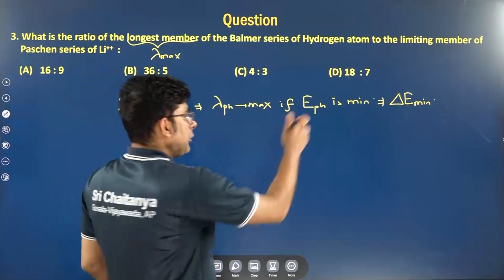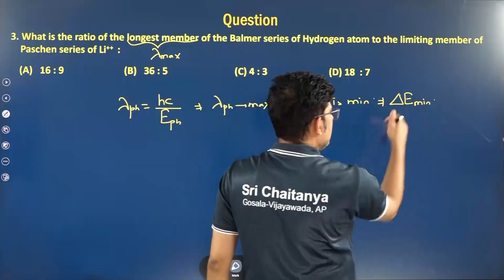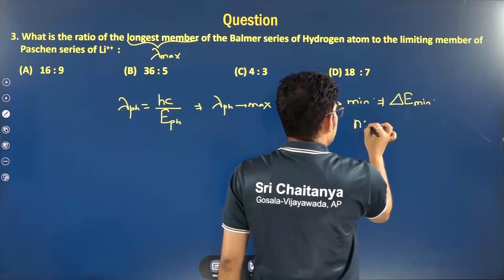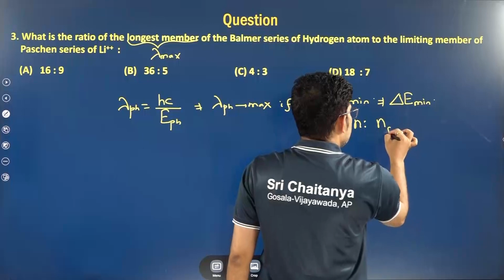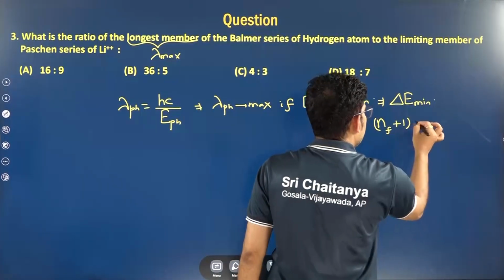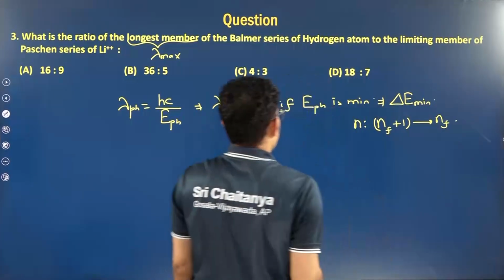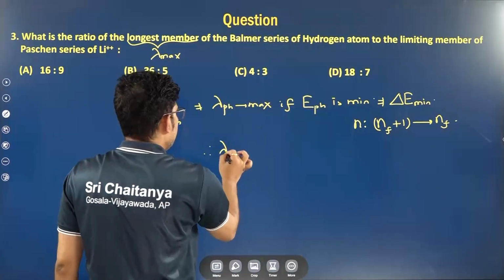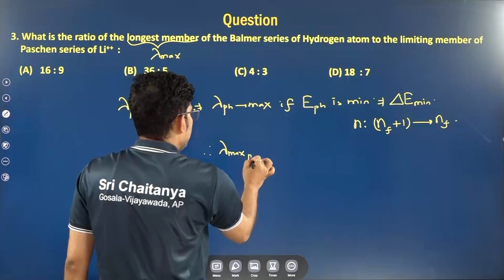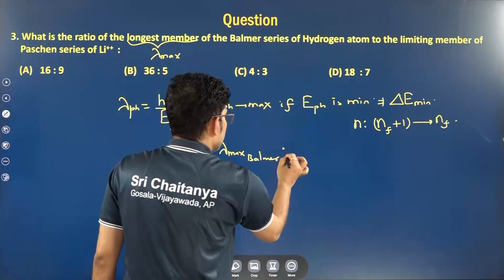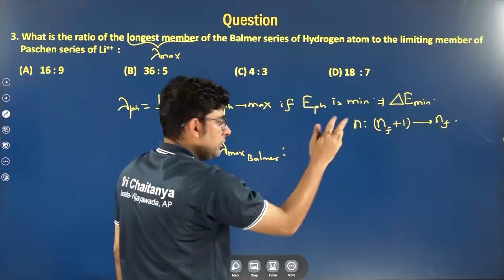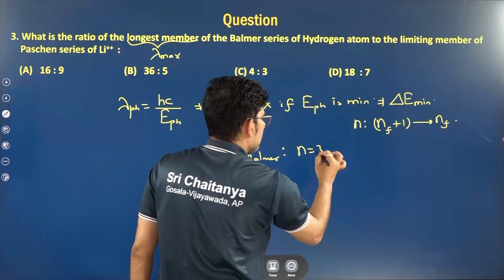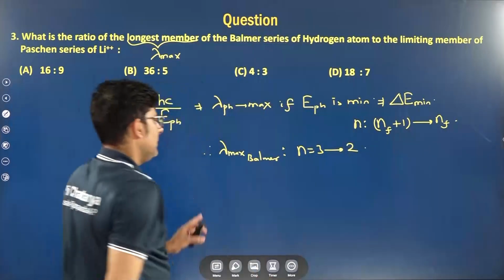So when we talk of delta E minimum, the transition should take place from n final plus 1 to n final. So for lambda max, if we talk of Balmer, n final is 2, so you should jump from 3 to 2. Simple thing.